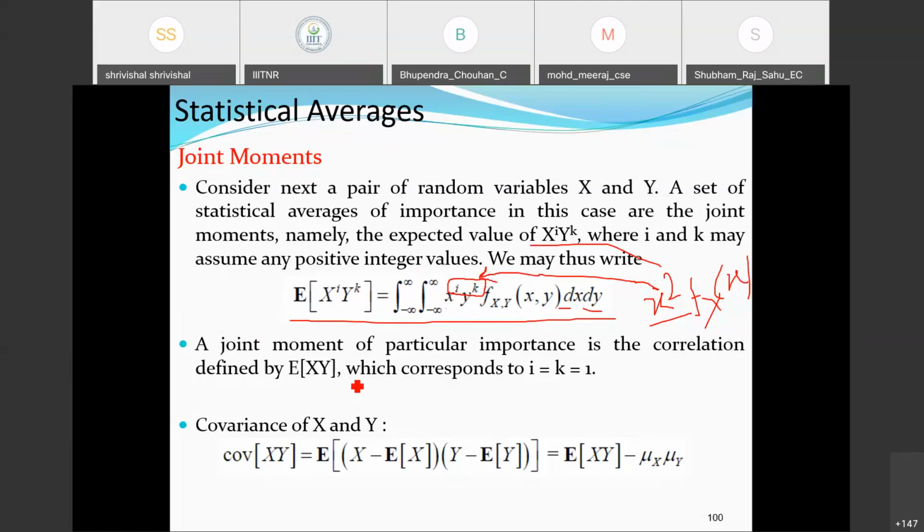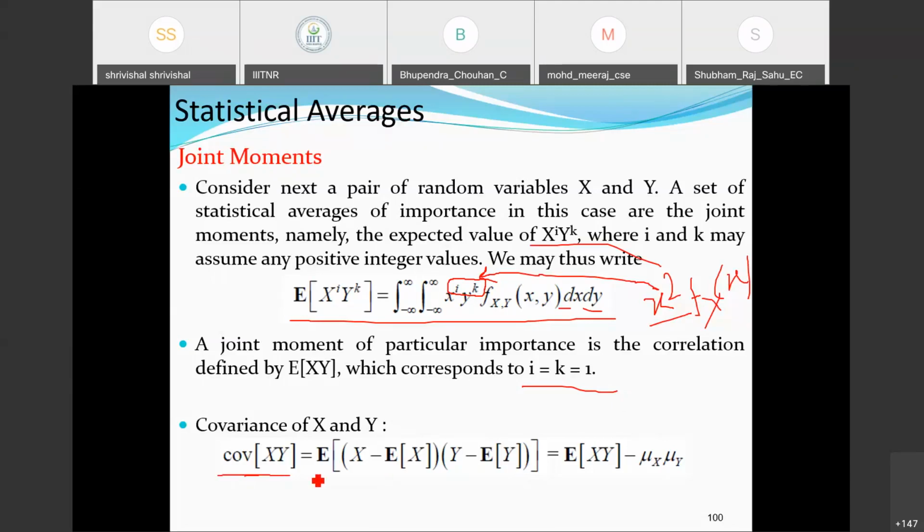Corresponding to the different orders, we are more interested in i equal to k equal to 1. If you remember, when we discussed multiple random variables, we are more concerned in this course about the second order, or the first as well as the second. So out of the two, i and k, if any one is zero, then it will be just like a mean operation, which we perform for the individual terms' mean values. If both the values are one, then it is defined as a covariance.